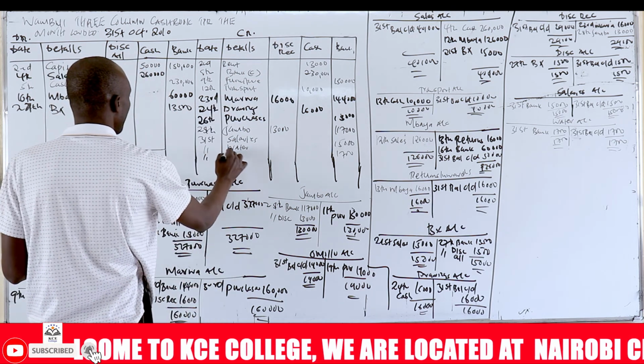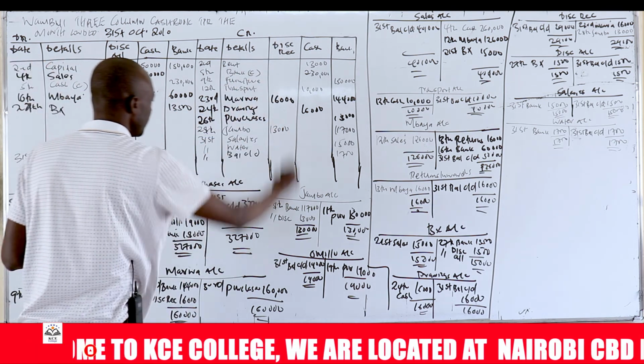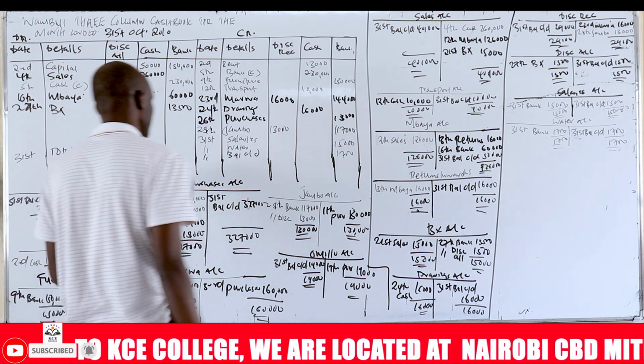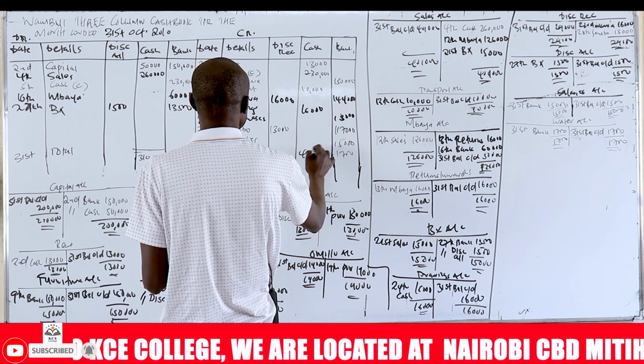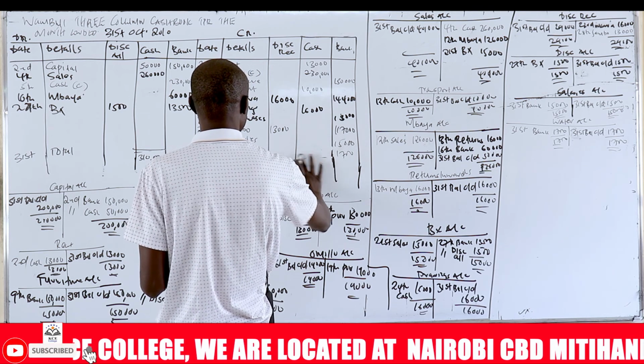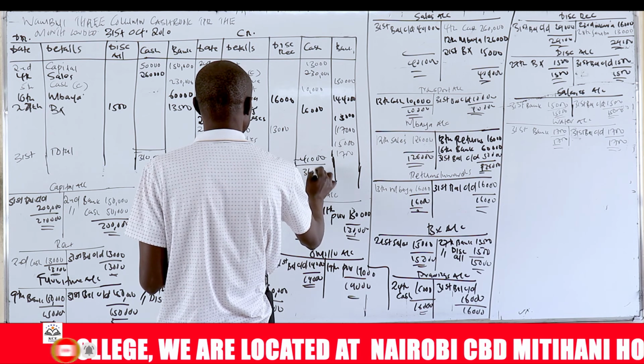So on the 31st here, the balance carried down. You are taking the total cash received minus the expenses. You want to see what was retained. The cash that was retained is 41,000. The balance carried down here is 41,000, which is going to give you 310,000.